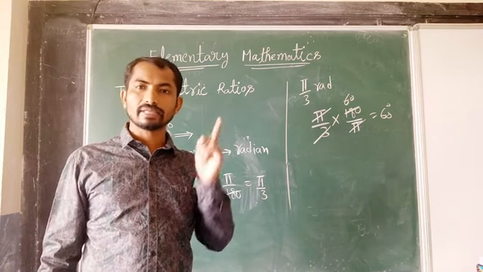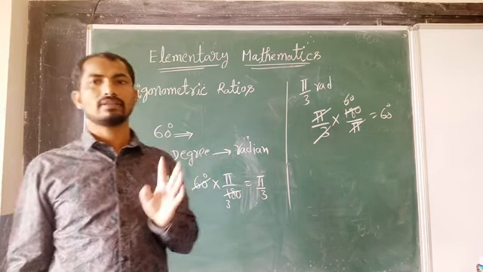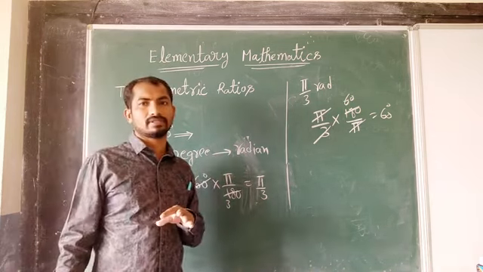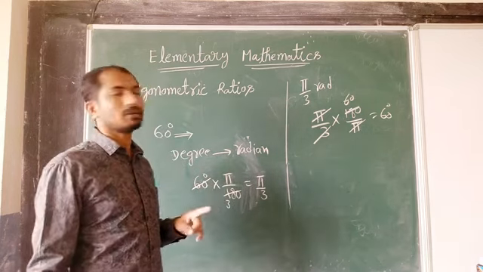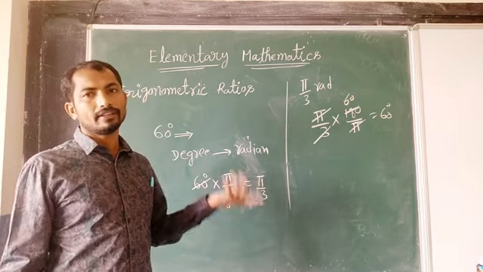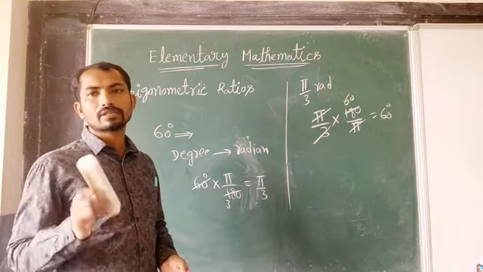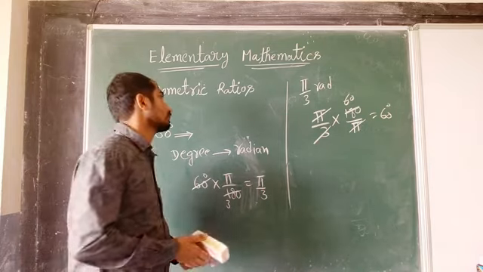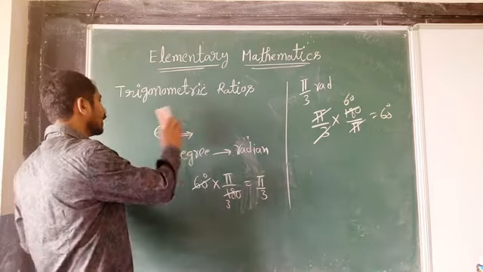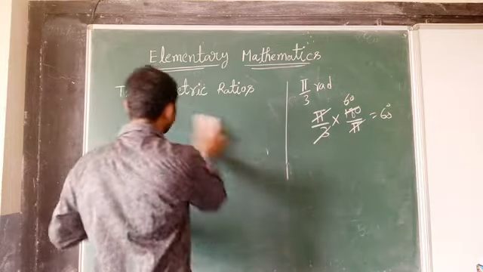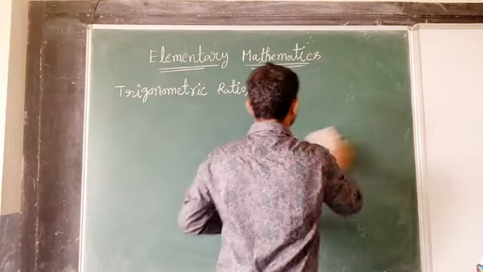First we will complete the basic mathematics, and only after that I will explain the chapters. Clear? So this is how to convert degrees to radians and radians to degrees.